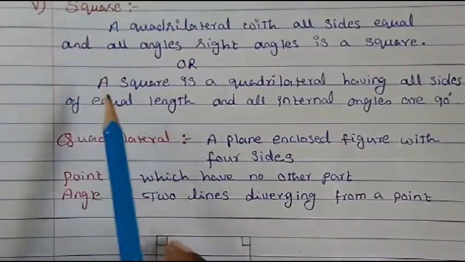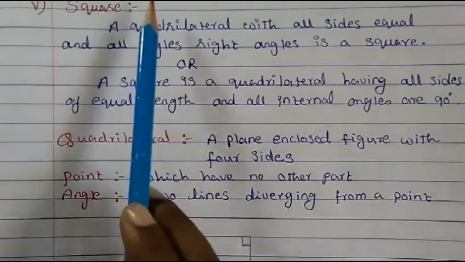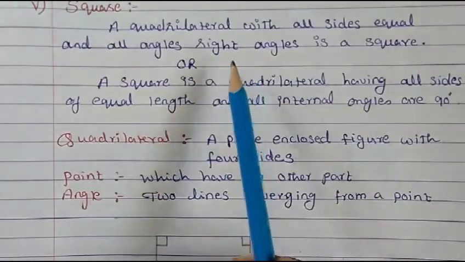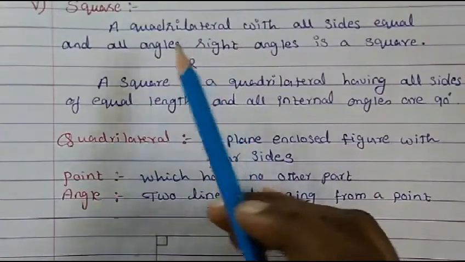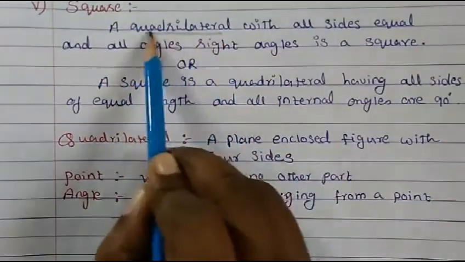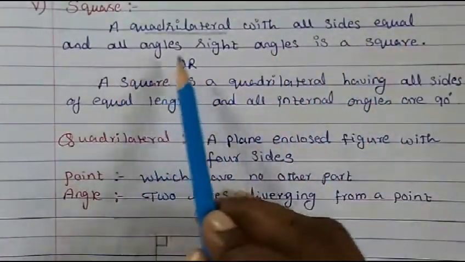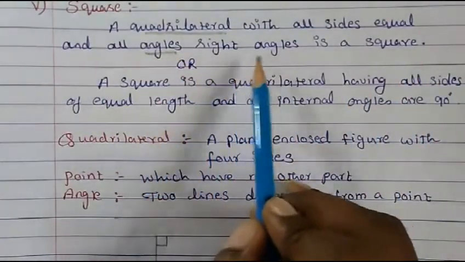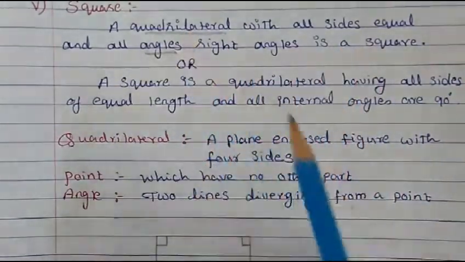This is to explain to you that before explaining the term square, we have to define first the terms that are asked in the question. So which are the terms we have to explain first so that we can explain square? Here quadrilateral, we have to understand the meaning of quadrilateral. A quadrilateral with all sides equal and all angles, so we should know the meaning of angle. All angles right angle is a square.